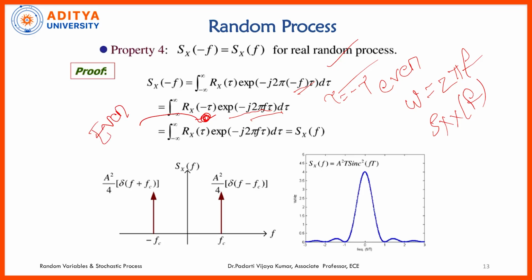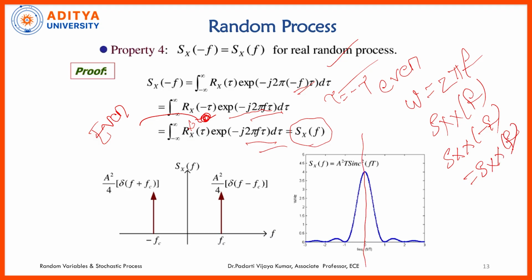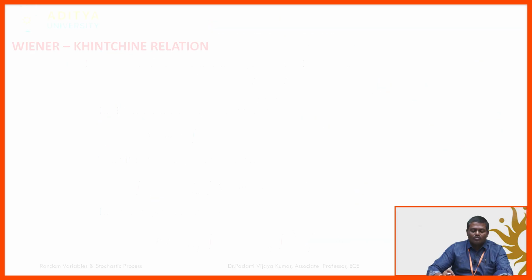So, Rxx of minus tau will become Rxx of tau, which is mathematically equal to Sxx of f. So, Sxx of minus f is equal to Sxx of f, an even function. Generally it is symmetric about the y-axis, you can see here the right portion and left portion are both equal. So, an even function of omega.